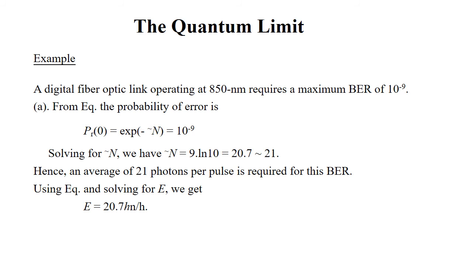Solving for n̄, we have n̄ = 9 ln 10, which is equal to 20.7, that is approximately 21. So an average of 21 photons per pulse is required for this bit error rate. Using the equation, we have solved for the energy value, and we get E = 20.7 hν.